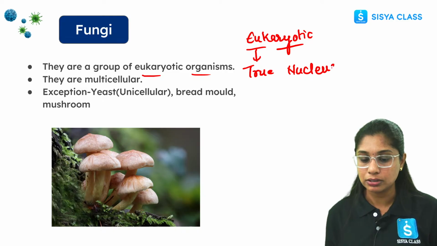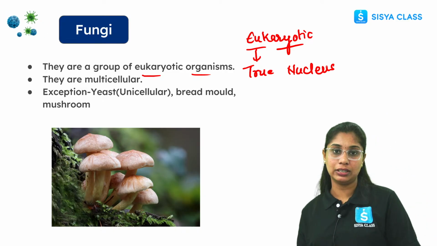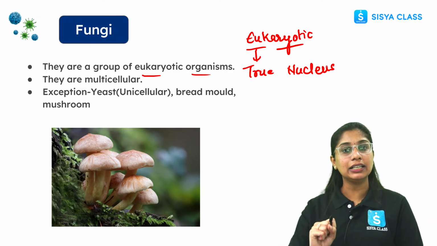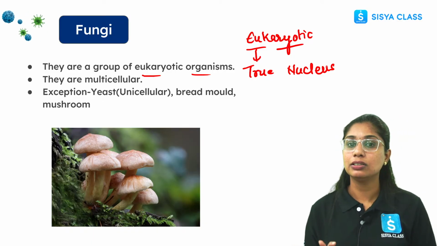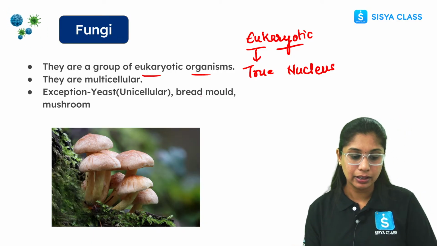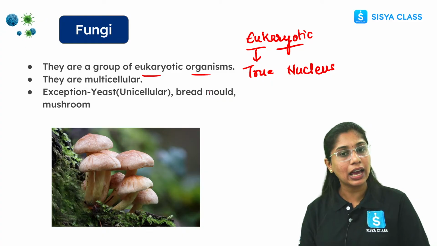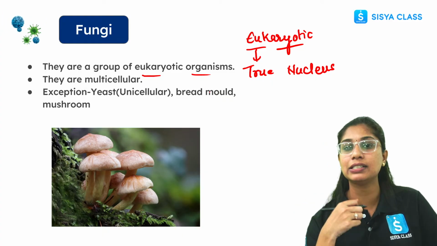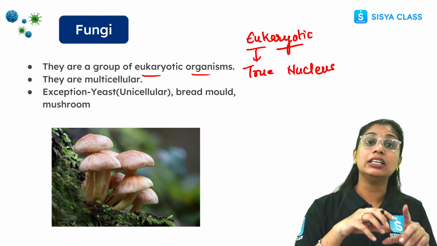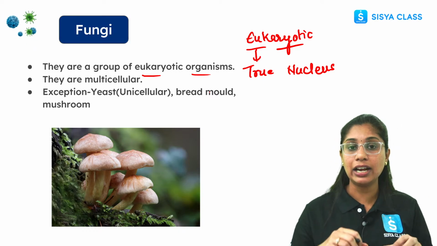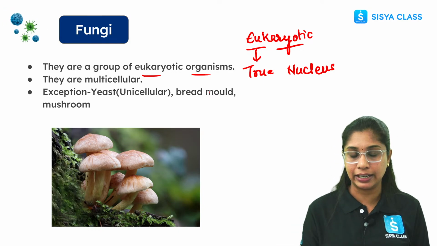So those organisms have a true nucleus, and their genetic material is present inside the nucleus only. Those organisms are called eukaryotic organisms. But in prokaryotes, the genetic material is not present in a nucleus because the nucleus is not that clear. They have a region called the nuclear region where the genetic material is suspended.